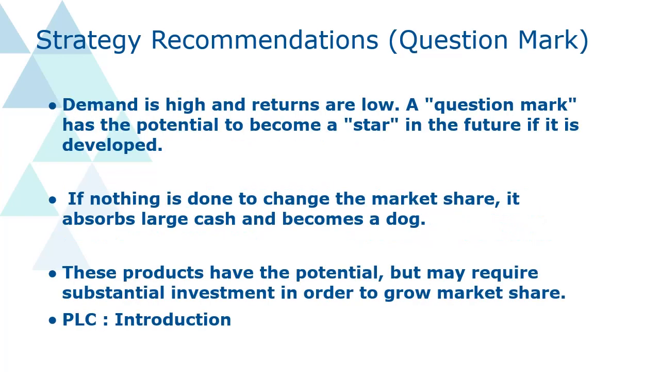Third one is if a company realizes that their product is at the question mark stage. Potential is there in the market. Market growth potential is there, but relative market share is very low. You may be new to the market. People do not identify your product with their taste or interest. So demand is high, but returns are low. It means demand is there in the market. That's why people are buying the products of your competitors, but your returns are low.